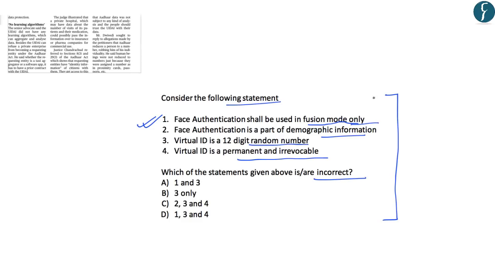So coming back to this particular question, face authentication shall be used in fusion mode only. This is correct. Face authentication is a part of demographic information. No, this is incorrect. Second, virtual ID is a 12-digit random number. No, we have seen virtual ID is a 16-digit random number. Virtual ID is a permanent and irrevocable number. No, it is not permanent. It is temporary and can be revoked. So the question asked was, which of the statements given above are incorrect? So we know that 2, 3 and 4 are incorrect. Hence, the correct answer would be C in this case.